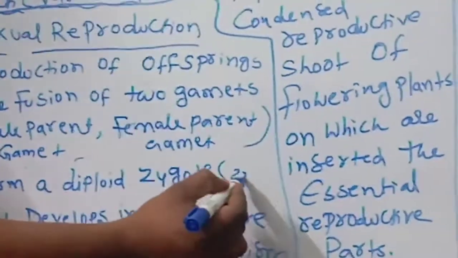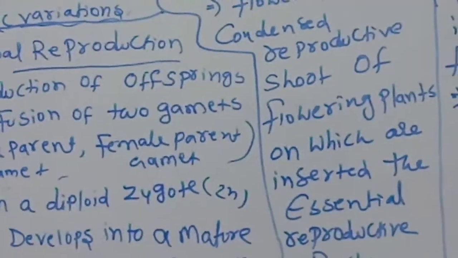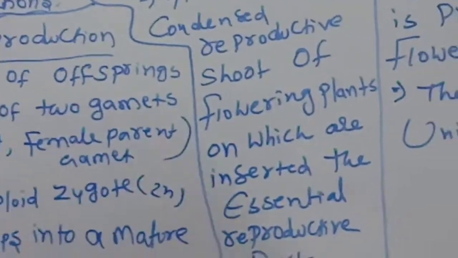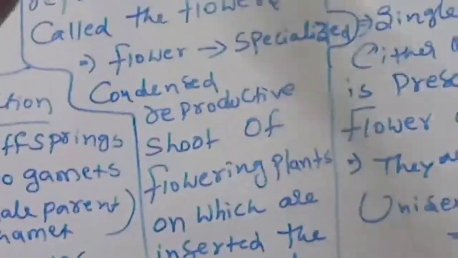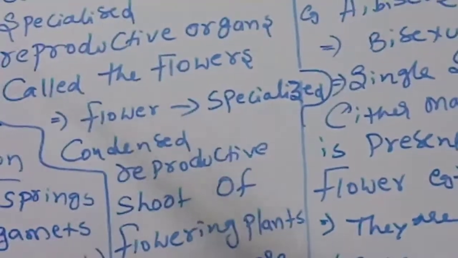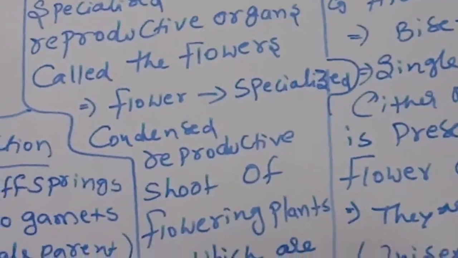Diploid means 2n. The zygote develops into a mature organism. This is sexual reproduction in the flowering plants we are discussing. The zygote will develop into a mature organism.